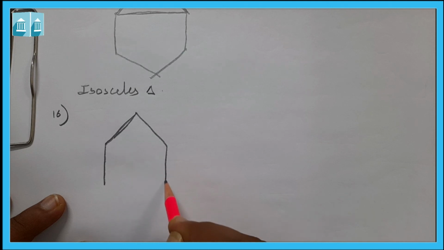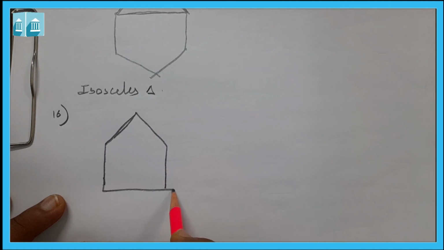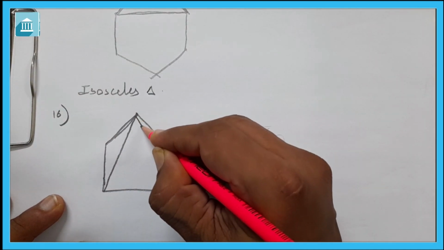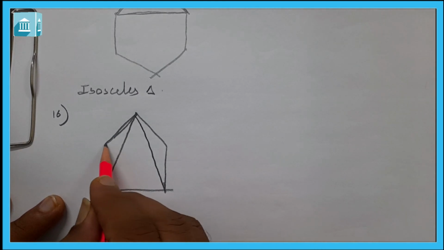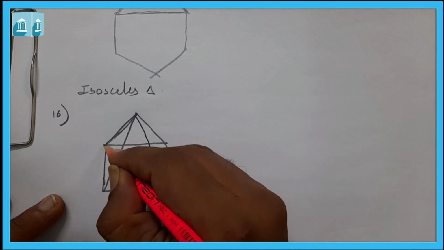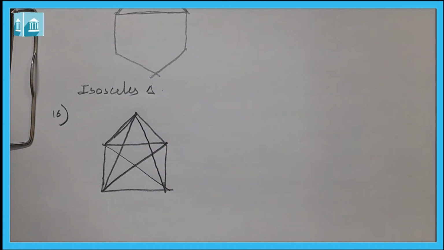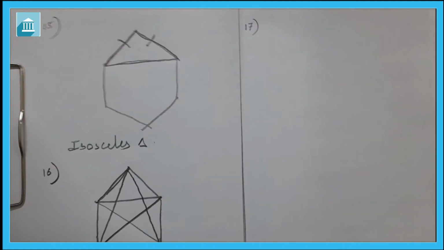Pentagon means a polygon which has 5 sides like this. Now its diagonal, if we draw, it is the line which joins the vertices like this. So this is the pentagon and a diagonal of pentagon.